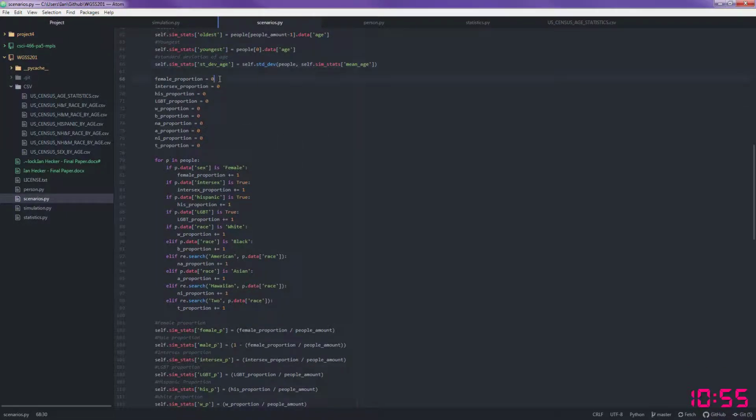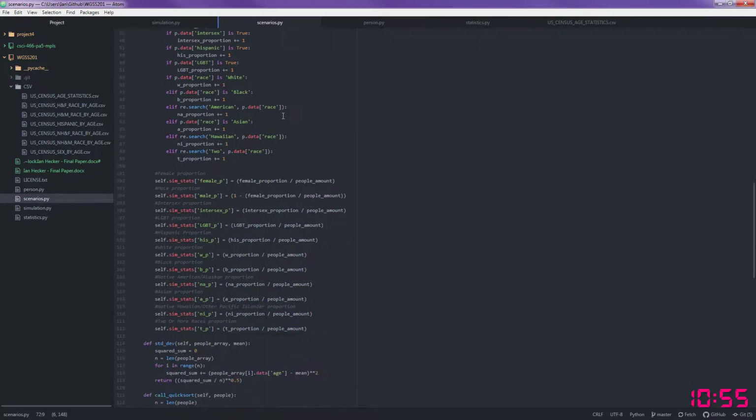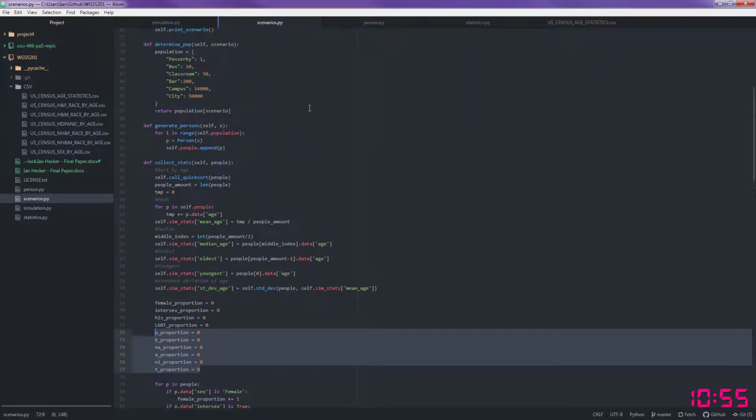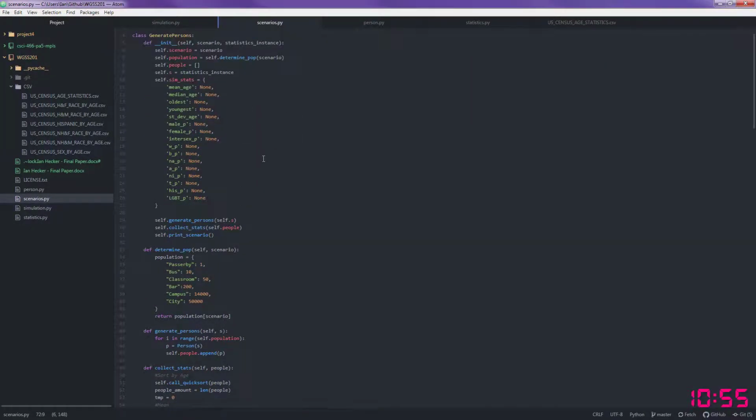And it'll also collect proportions of female and male, maybe the intersex proportion, Hispanic proportion, LGBT proportion, and then all their respective proportions of races that the U.S. Census categorizes people into.